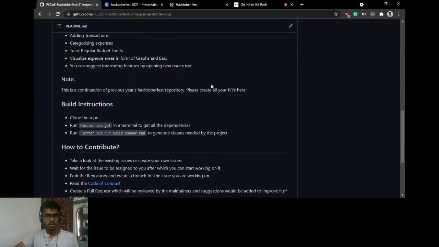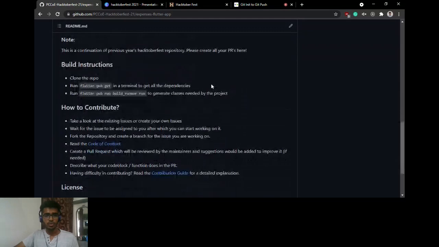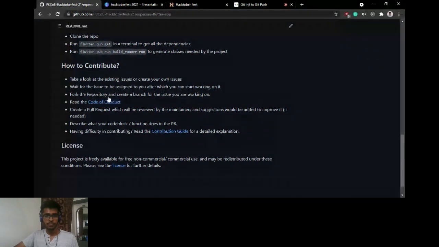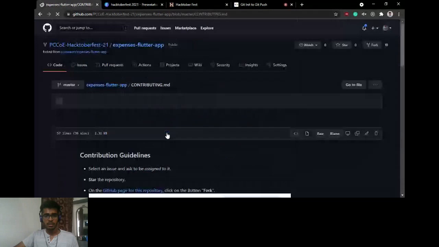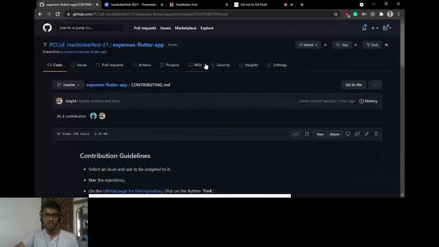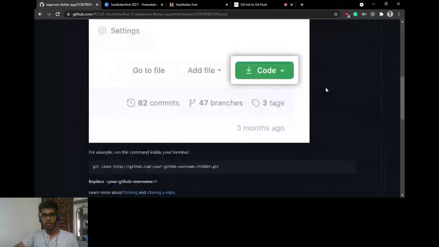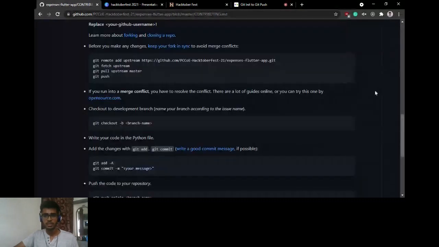Also, you'll find the guidelines to contribute. Do give this a read and follow the guidelines thoroughly to get your pull request evaluated. You can find the code of conduct here and also the contribution guide. This contribution guide is there on every repository, and these are the basic steps which Palak has already demonstrated.